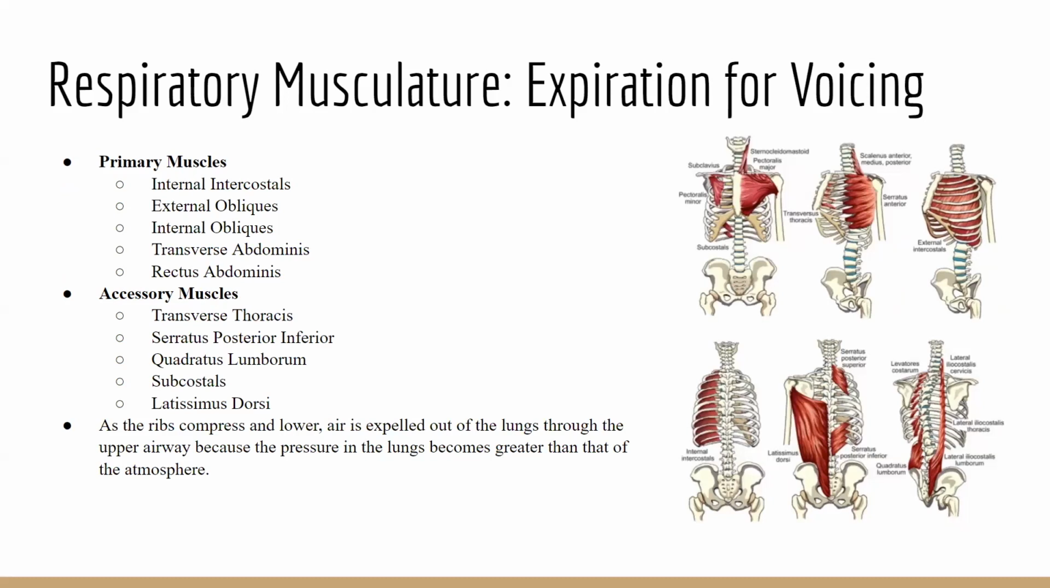Expiration is the movement of air out of the lungs during voicing, with air passing through the vocal folds to create sound. The inspiratory muscles begin to relax. The internal intercostal muscles reduce the diameter of the rib cage and pull the ribs down and in. The internal and external obliques and the transverse abdominis and the rectus abdominis muscles help draw the ribs down. The accessory muscles of exhalation also help with the compression and lowering of the ribs. As the ribs compress and lower, air is expelled out of the lungs through the upper airway and the vocal